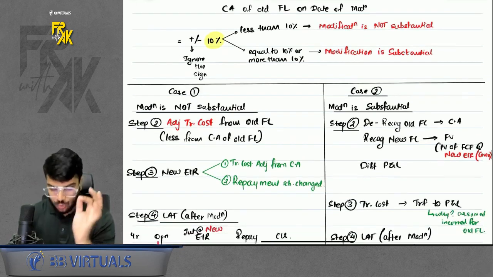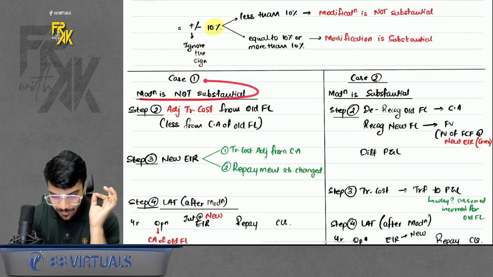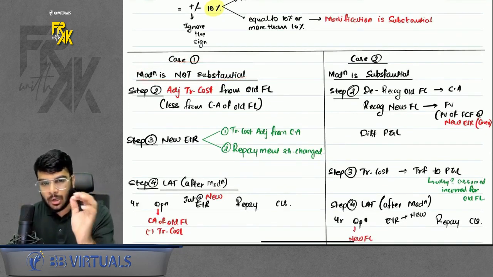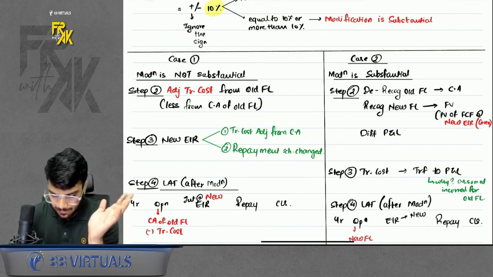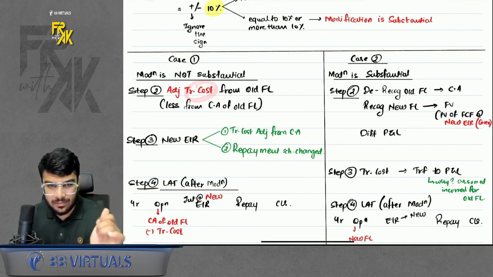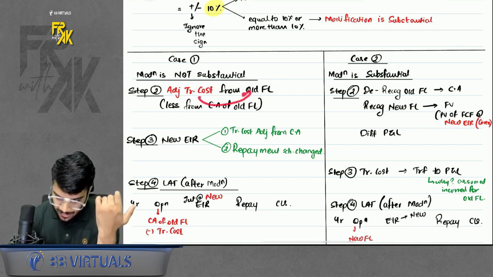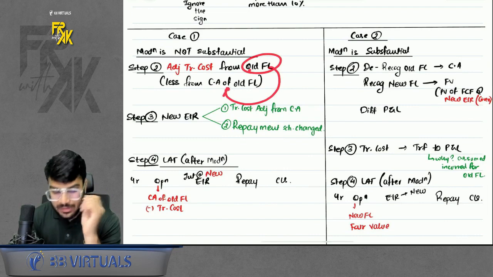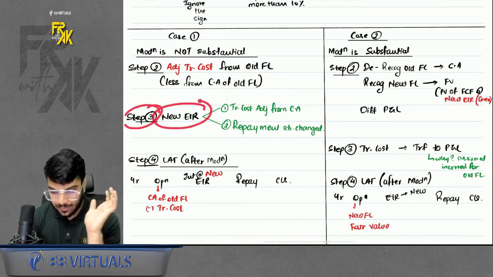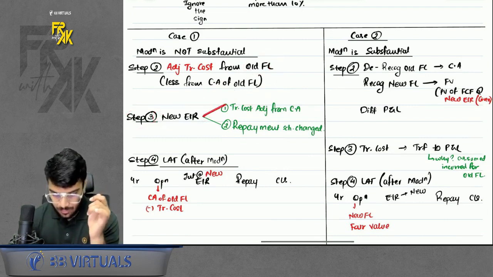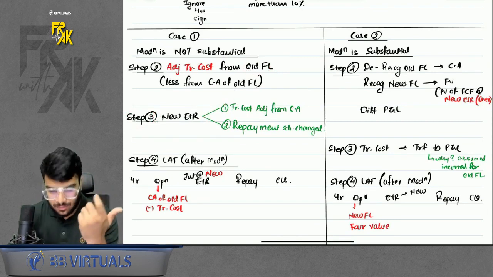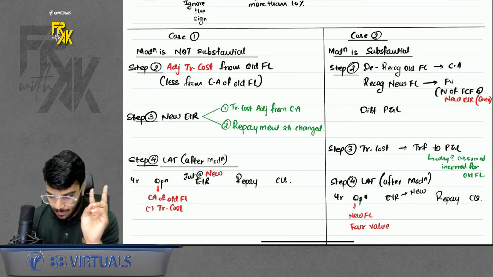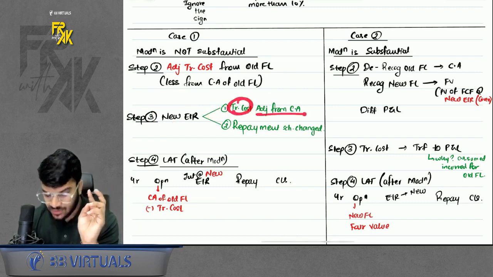So here also it says the same thing. When the modification is not substantial, whatever adjustment you are doing, do it in the old loan itself. How do you do the adjustment? Simple. Whatever transaction cost you incurred in the modification, adjust it from the old financial liability. Now, because your old financial liability's carrying amount will change, you will have to compute a new EIR in this case. How to compute a new EIR? And why to compute a new EIR? How to compute it? Apply interpolation. Why to compute it? Because of two reasons. Because of transaction cost to adjust from carrying amount.